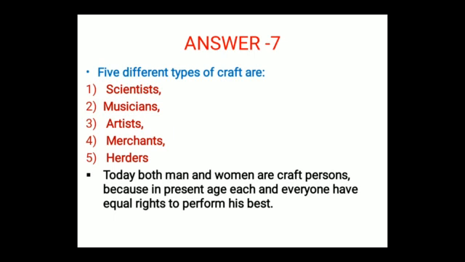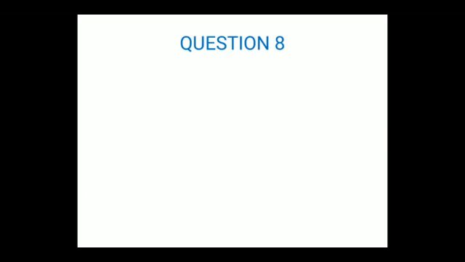Now, no man or woman is being differentiated on the basis of their work. They are not differentiated that the man will do these works and the woman will do these types of works. Now, in today's time, man and woman, each and everyone has equal rights to perform his work and give his best. Let's move to question 8.